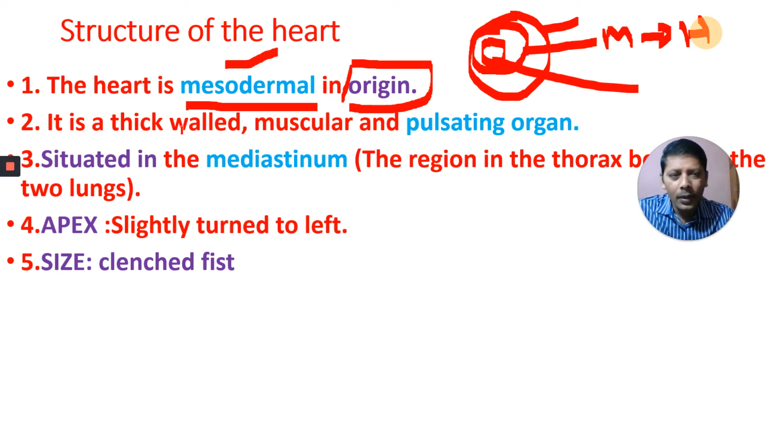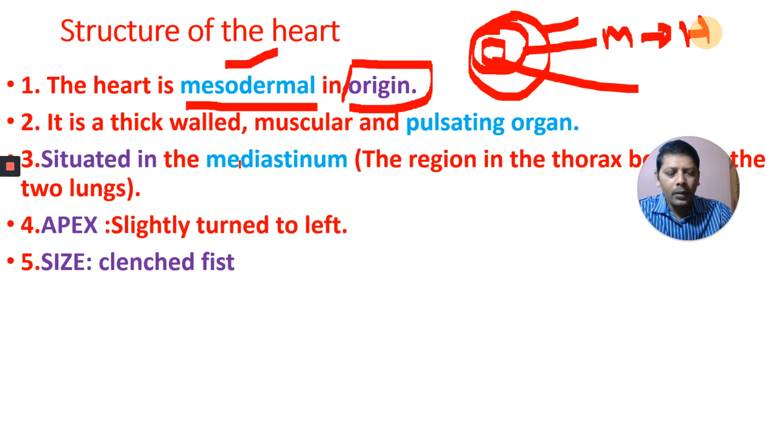The walls of the heart are very thick and muscular. Just like we build walls using bricks and cement, in those walls bricks are present; in this wall, muscles are present. It is a pulsating organ, continuously beating to pump the blood.